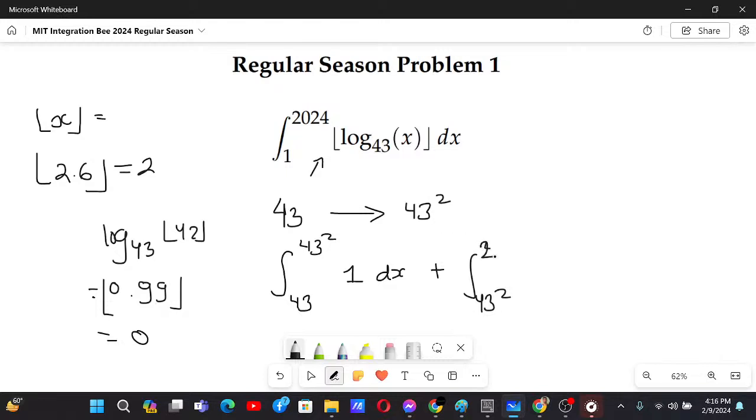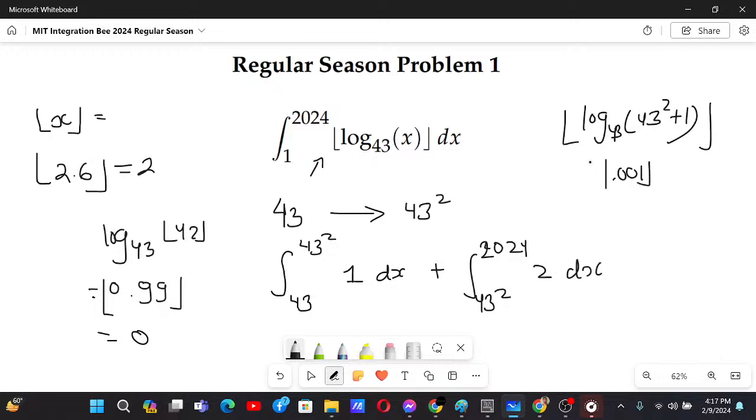Up to 2024, let us say, we will get 2. Because if it's 43 square plus 1, then we will get 2.001 or something like that, and g of this will be 2.